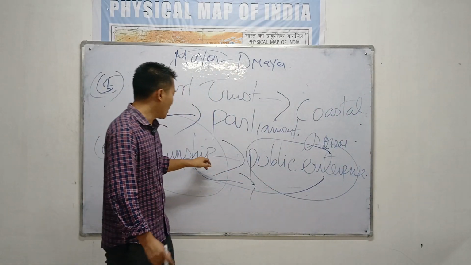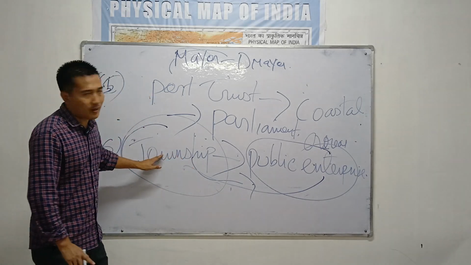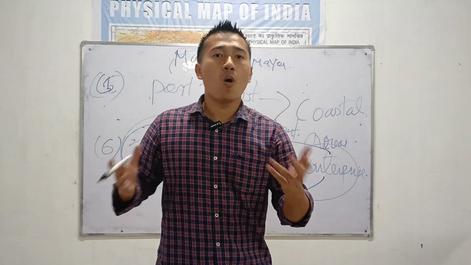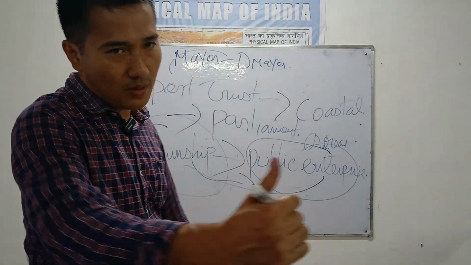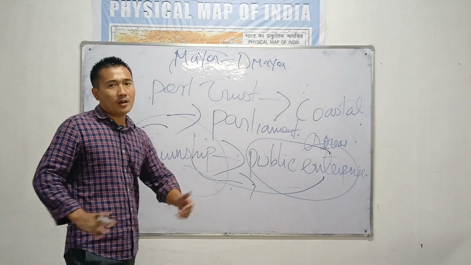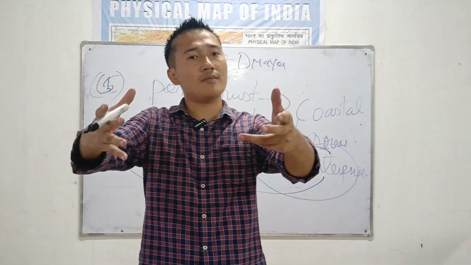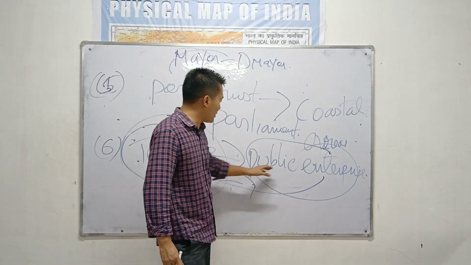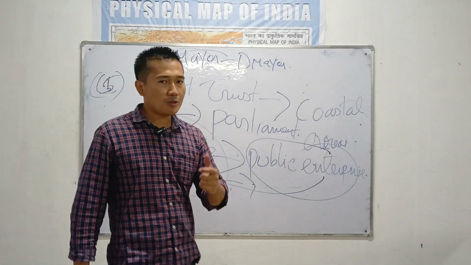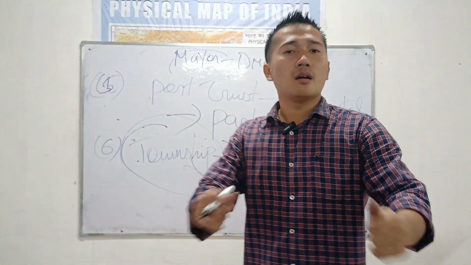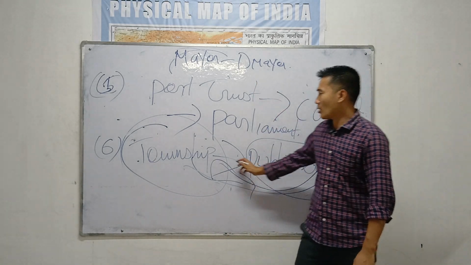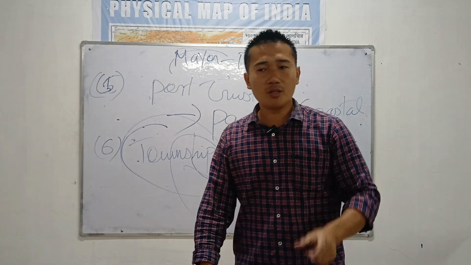So remember, in the township, no elections. All the members of the townships are members of the public enterprise. That means bureaucrats. Only the government servant can be a member of the township. Please write down: in the township, no election. It is just an extension of the bureaucrats, that means the civil servant, only the government officer. If you are an engineer of this industry, you can be a member of this particular township in that area. So township, no elected members. All the members are just nominated by the government. So township is too important.